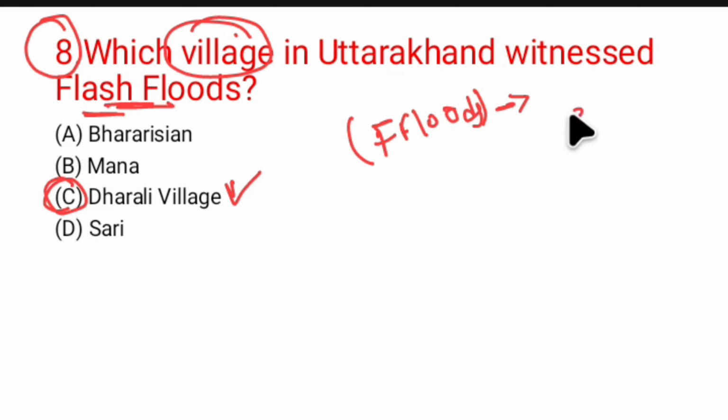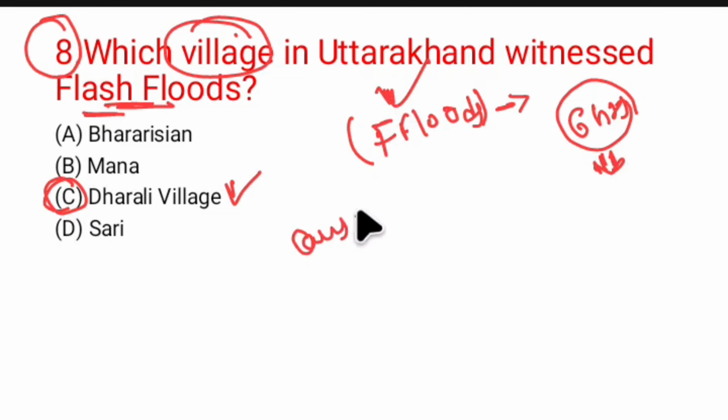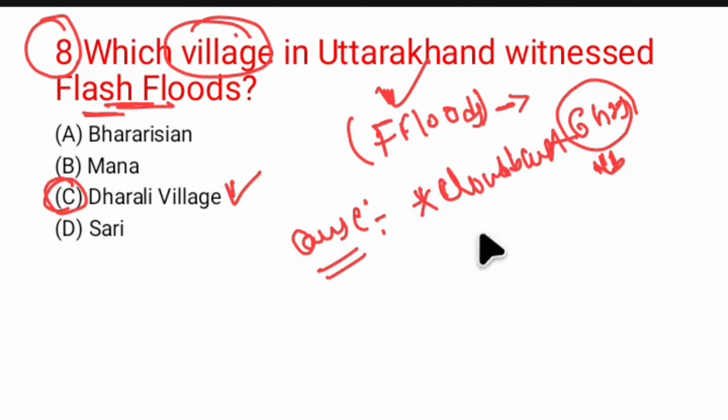And what are the causes of these flash floods? Basically because of cloud burst, and also because of glacial lake outburst. These were the two causes because of which flash floods happened, and this happened in the state of Uttarakhand, Darali village.